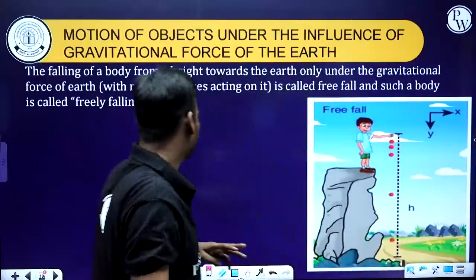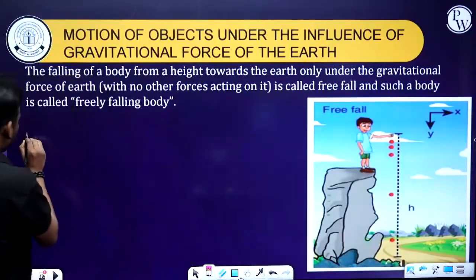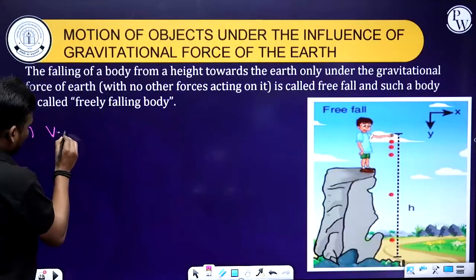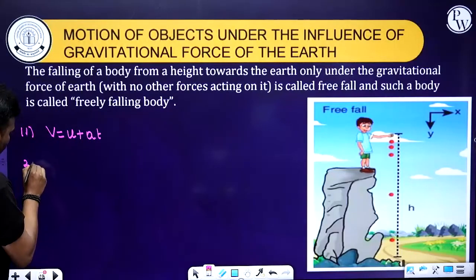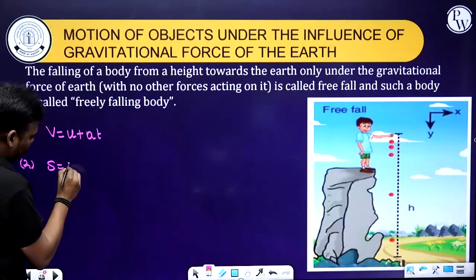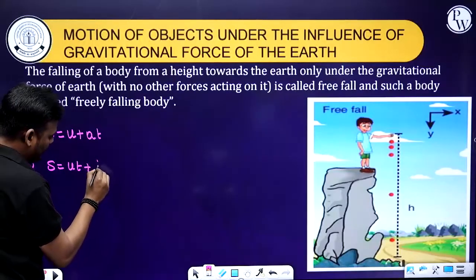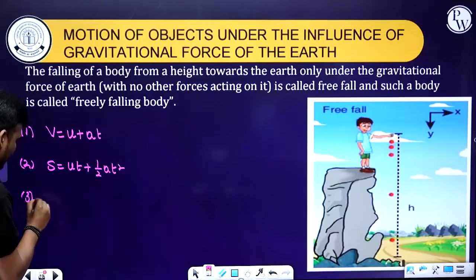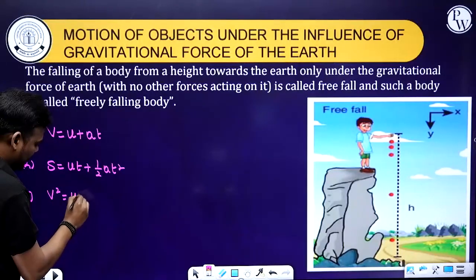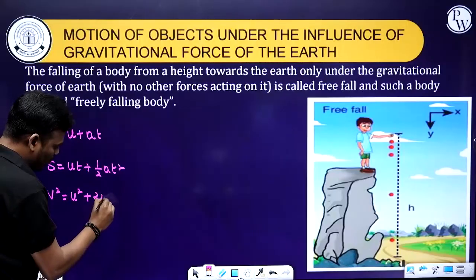The first one is v is equal to u plus at. The second one, s is equal to ut plus half at square, and the third equation of motion, v square is equal to u square plus 2as.